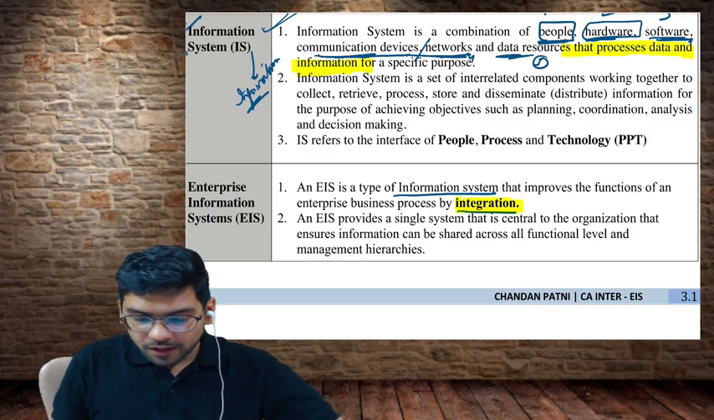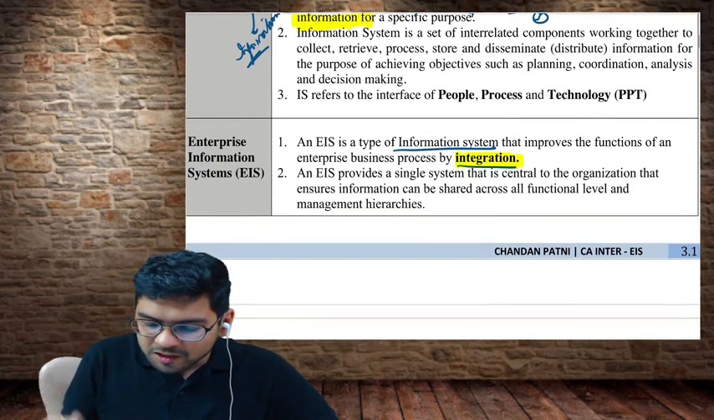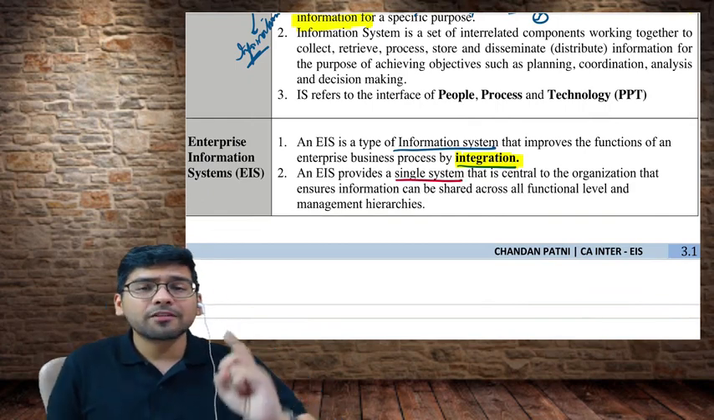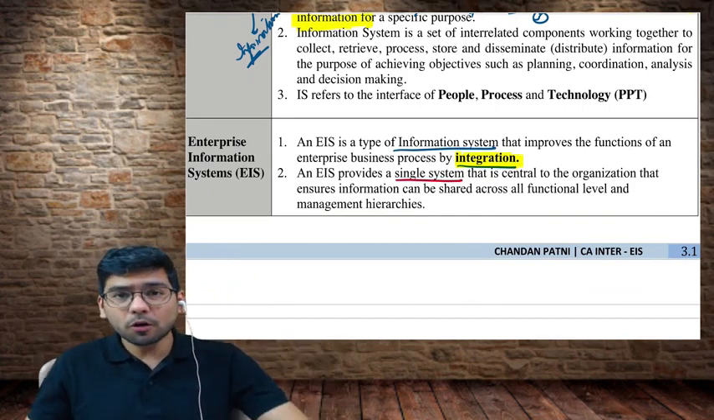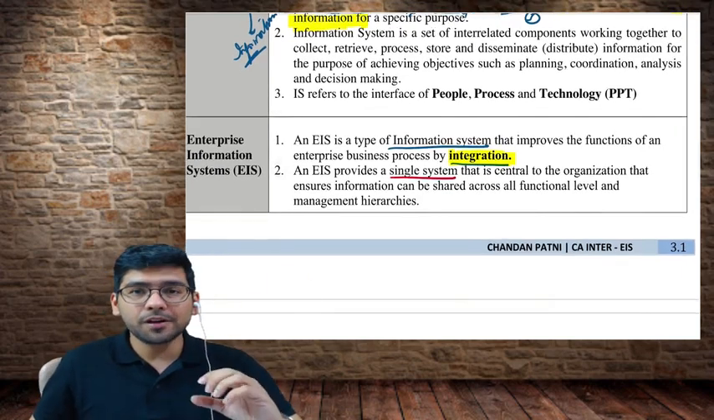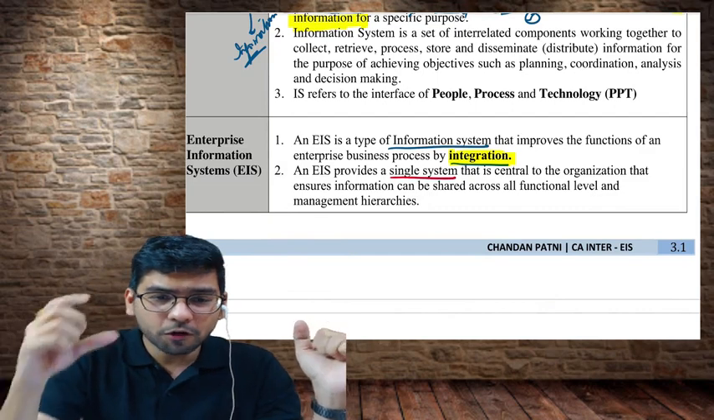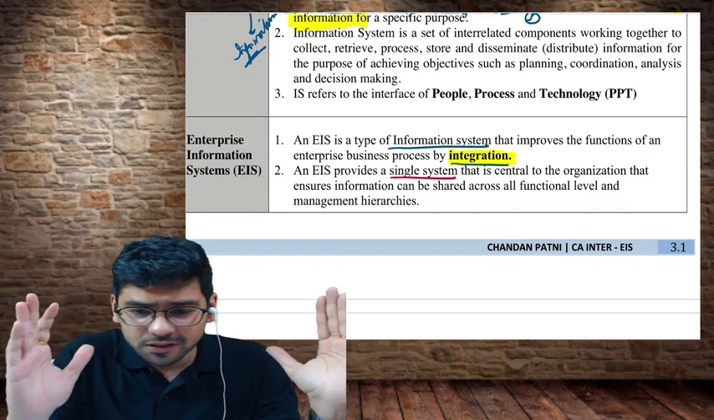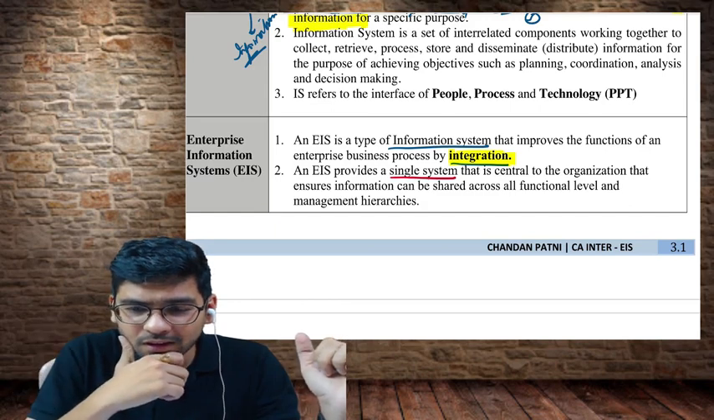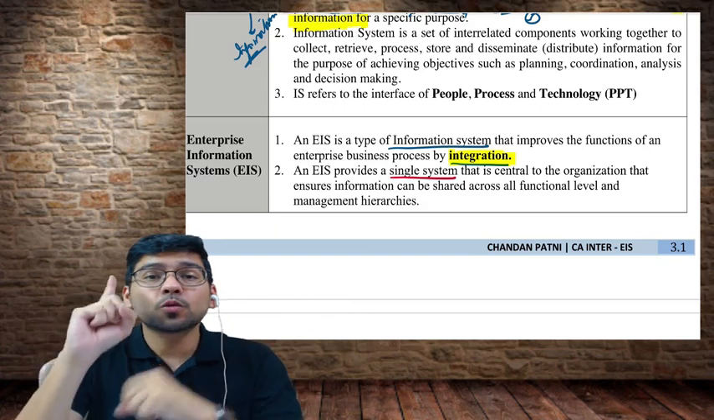Now, one more point. An EIS provides a single system. When I say EIS, will there be a single system or not? If you recall the example I gave you of A Limited, earlier there were multiple information systems, yes or no? For each of the functions there were different independent information systems. But what happened when they implemented EIS? There was one single system.